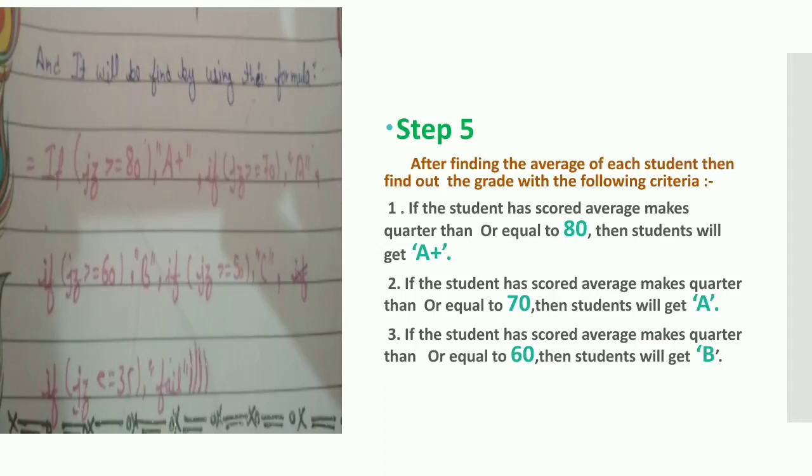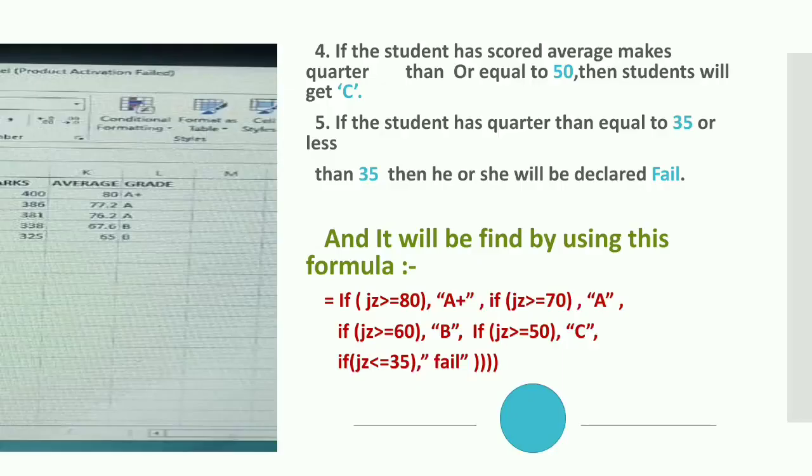And if the student has scored average marks greater than or equal to 70, then the student will get grade A. And if the student has scored average marks greater than or equal to 60, then the student will get grade B. Fourth, if the student has scored average marks greater than or equal to 50, then the student will get C grade. And if the student has scored 35 or less than 35, then he or she will be declared fail.